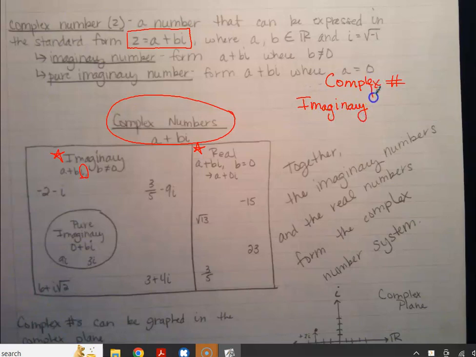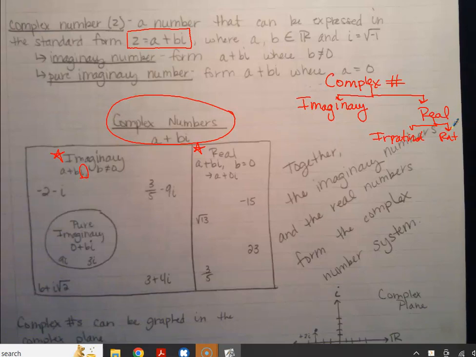Complex breaks off into imaginary and real, and then real breaks off into irrational and rational. And then you get into your integers, whole numbers, natural numbers, all those. Does that make sense? That makes more sense. Perfect. So it's just this all-encompassing term that we use, complex.